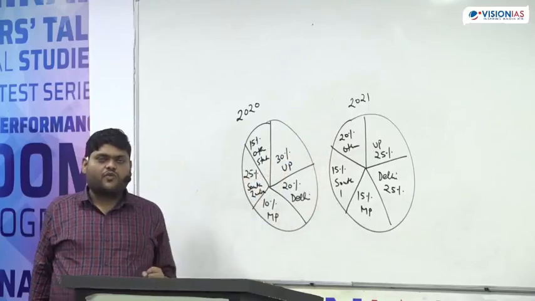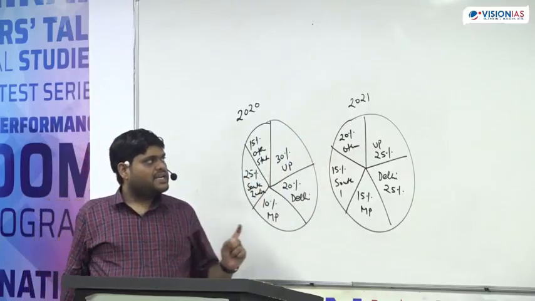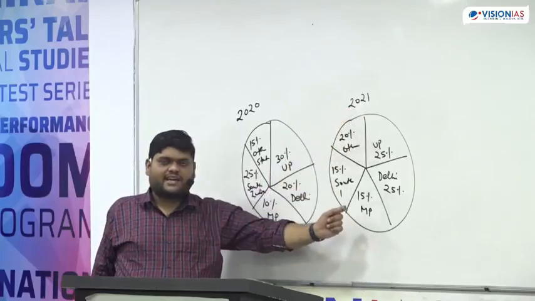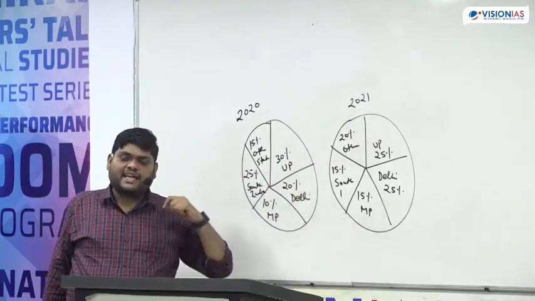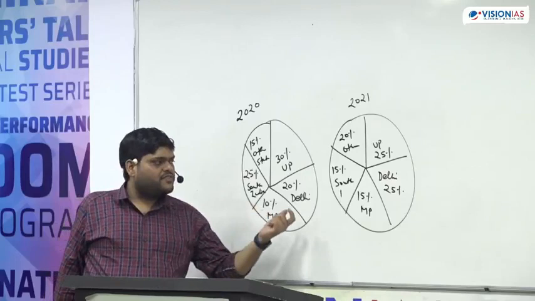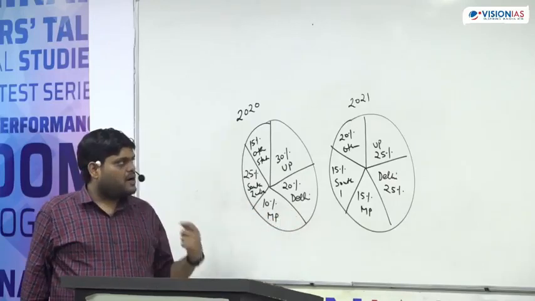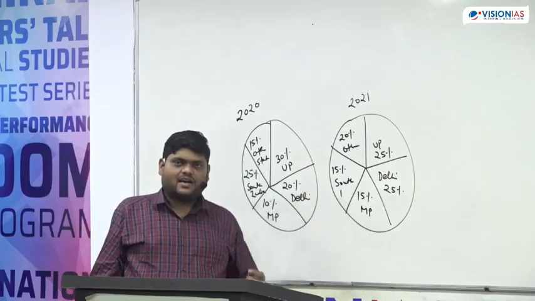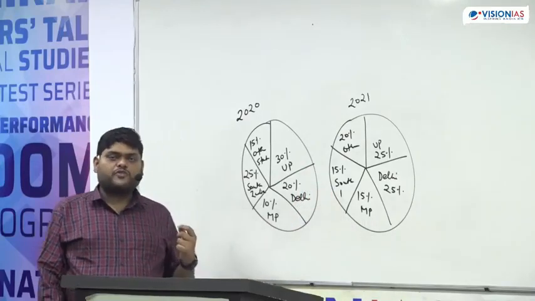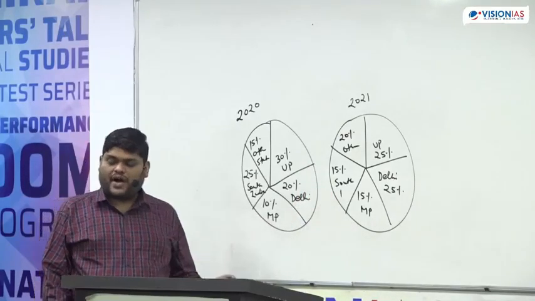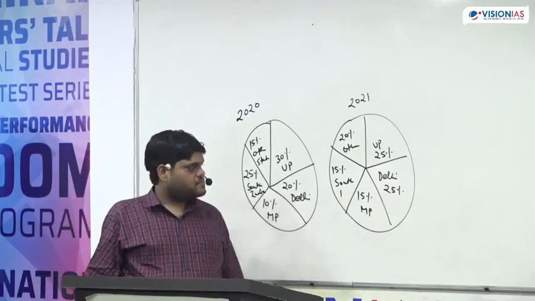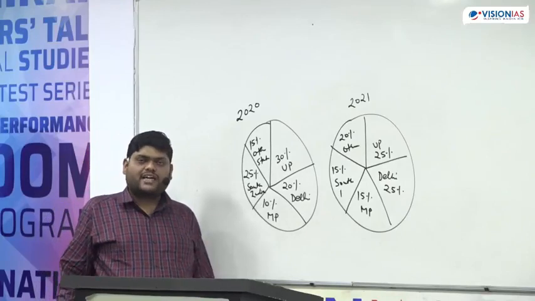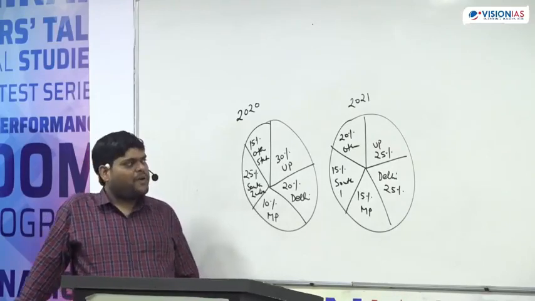If I ask you one question: in 2021, from how many states does the number of students who joined Vision IAS increase?